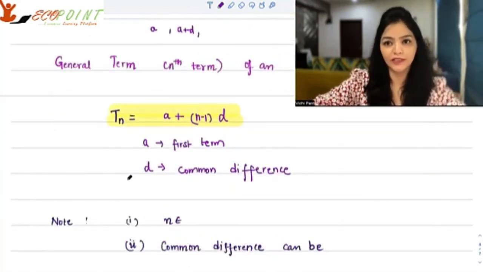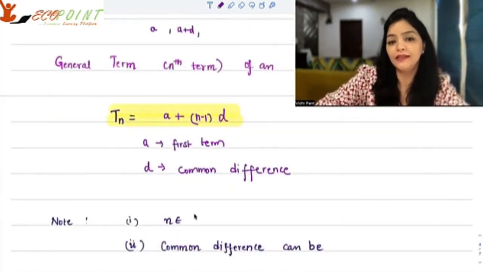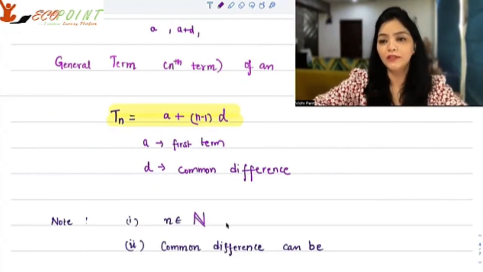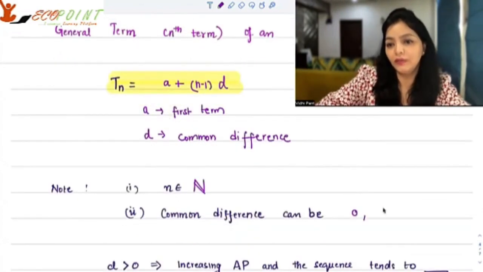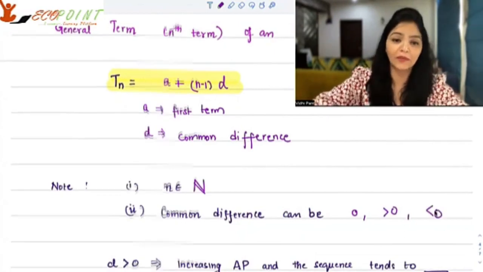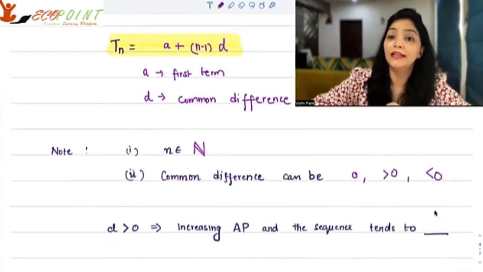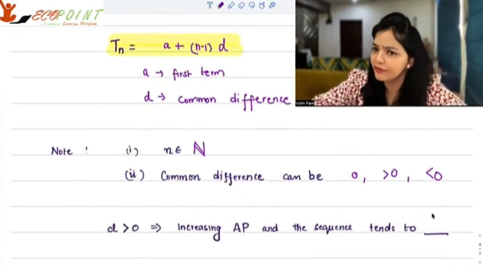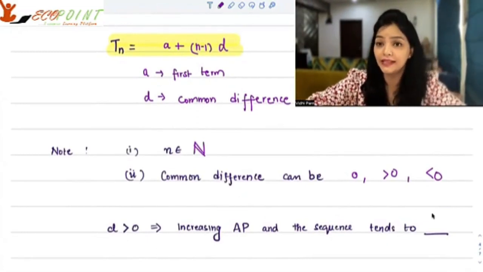Few points that you must note. Number one, n is a natural number. Number two, common difference can be 0, it can be greater than 0, it can be less than 0. Anything can happen. When the common difference is greater than 0, clearly every next term is increasing, right?